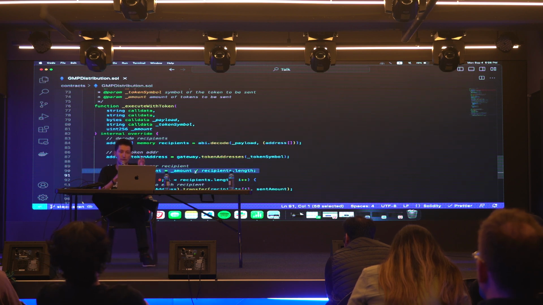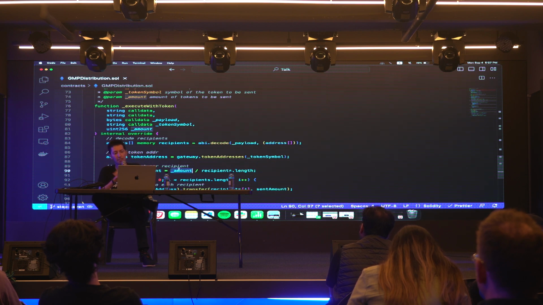We then run some very simple logic, which is take the amount of tokens that we sent. Let's say we sent 6 tokens with 3 addresses. We divide the 6 by 3, which is how many tokens we're going to send to each address, which is 2. So we send to each of those addresses 2 tokens, and that's what we do here at the very end in our for loop.